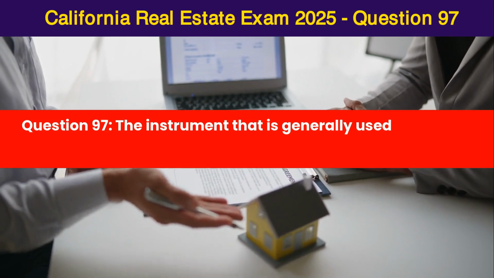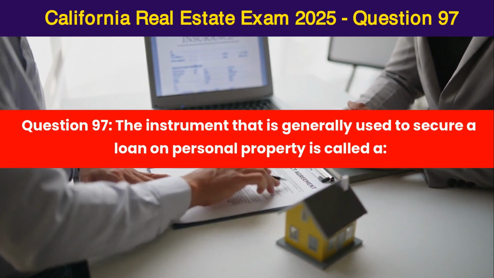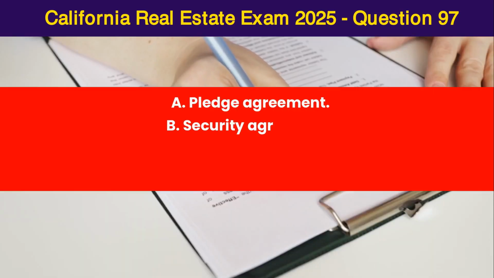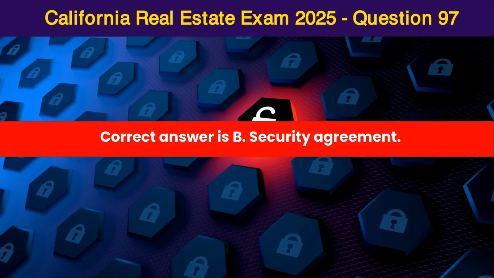Question 97. The instrument that is generally used to secure a loan on personal property is called A. Pledge agreement, B. Security agreement, C. Trust deed, D. Financing statement. Correct answer is B. Security agreement.